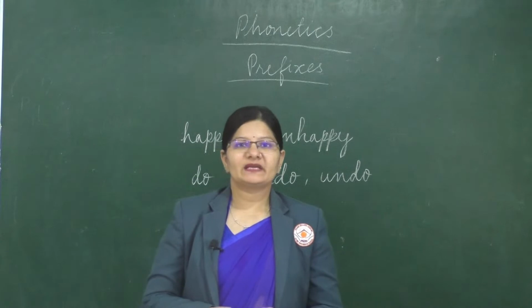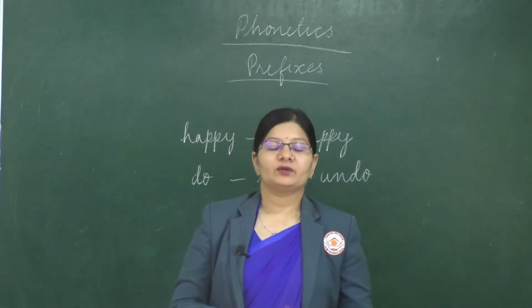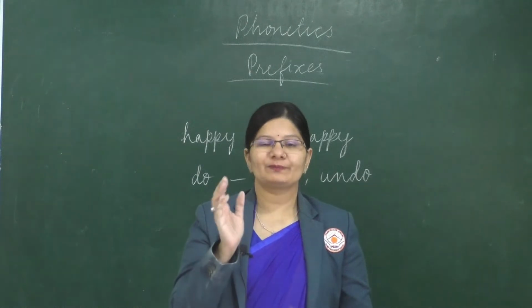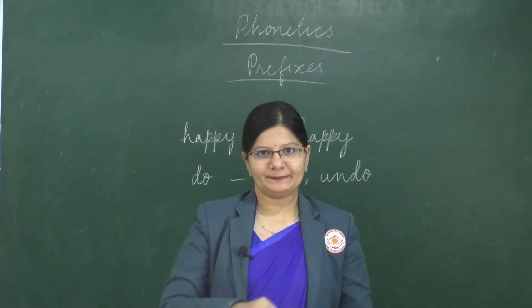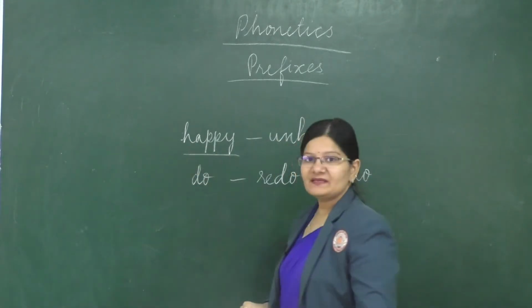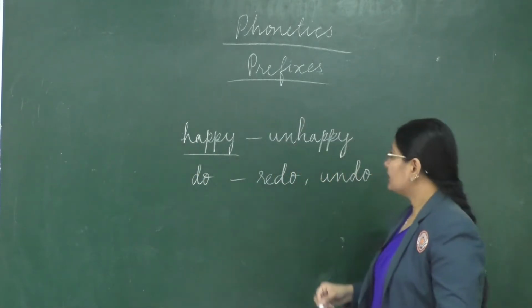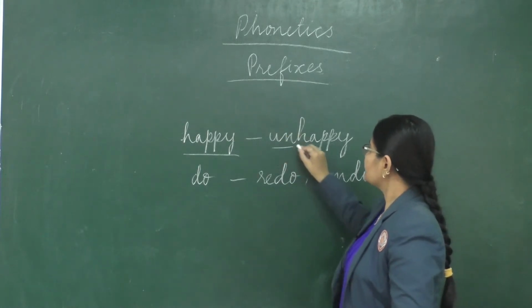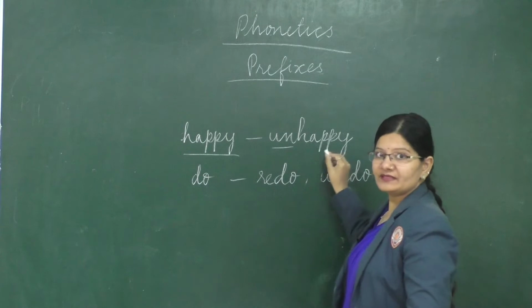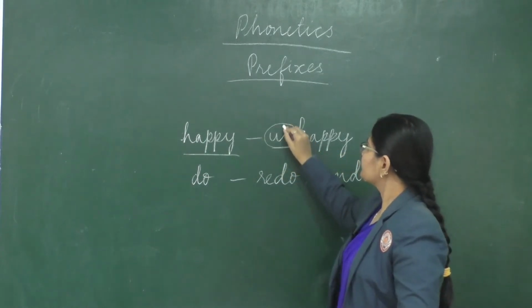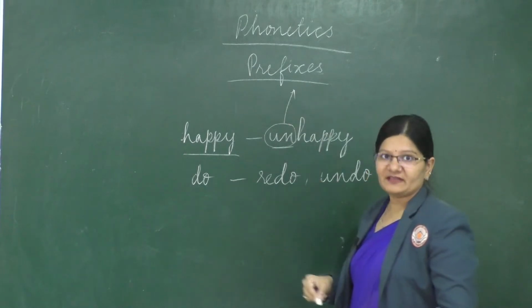Kids, let's begin with prefix. Now what is a prefix? It is nothing but a group of letters which is placed before the root word. Now look at this example. Happy. Happy is a word. Yes. Now I have added un, which makes unhappy. Together it is unhappy. So this un is nothing but a prefix.